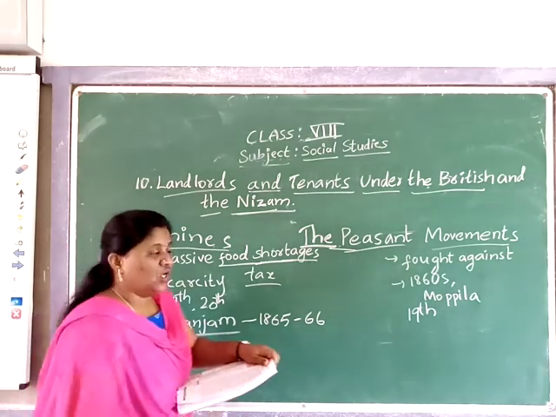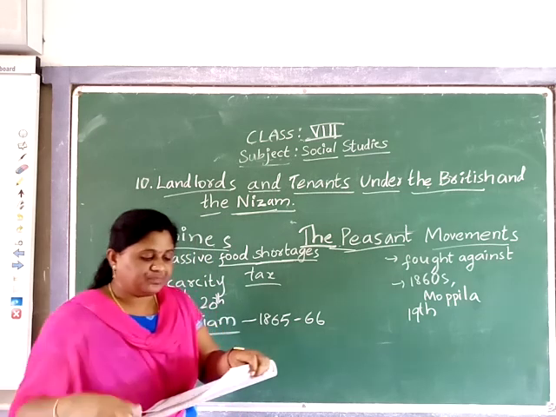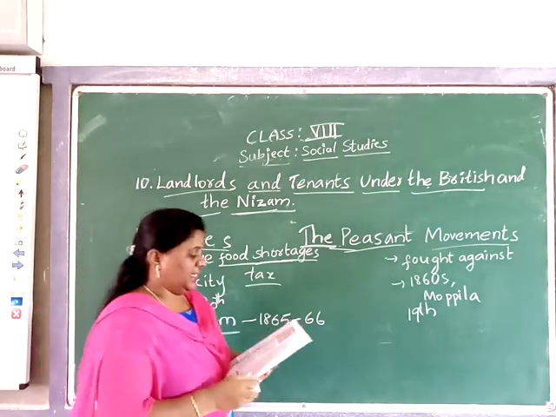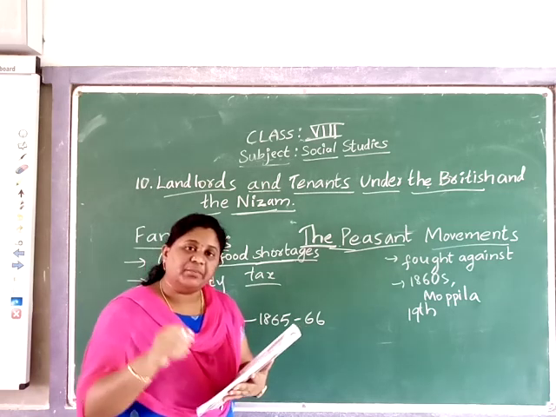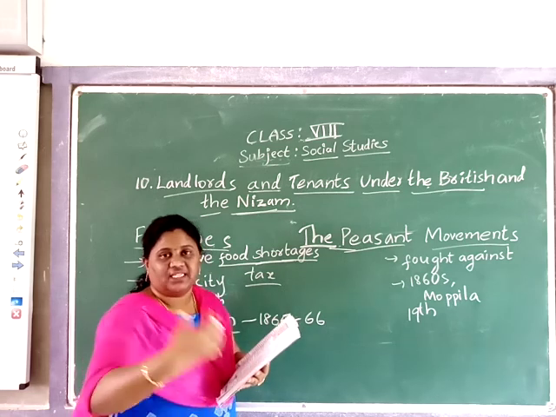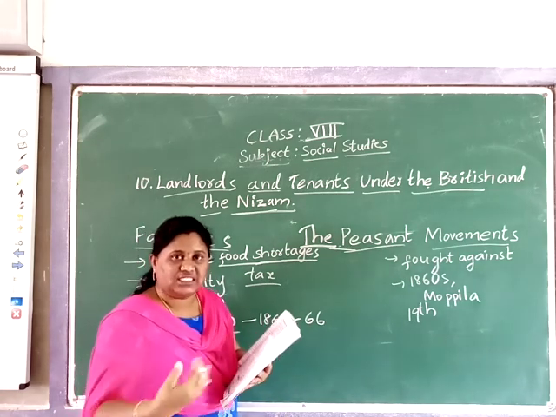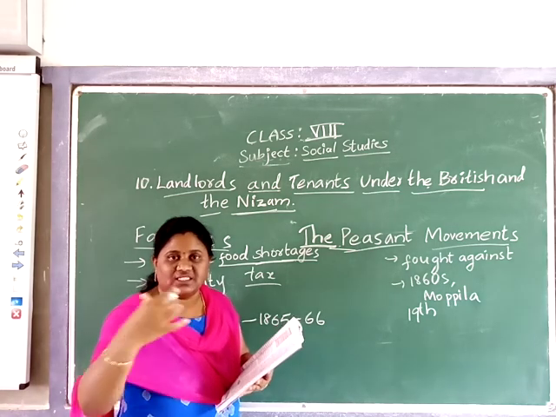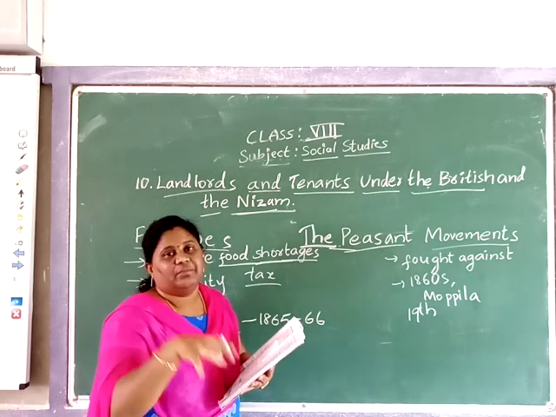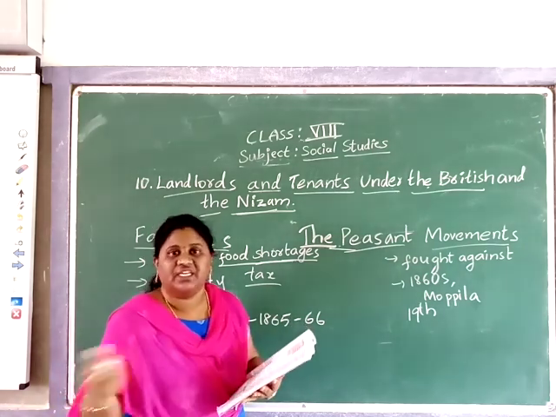Why money lenders? For any purpose, a peasant would take money from the money lenders. If he was not able to pay that year, the money lender would not listen to the peasant's words. If he did not pay in time, the money lenders would take his land in place of the money he borrowed.